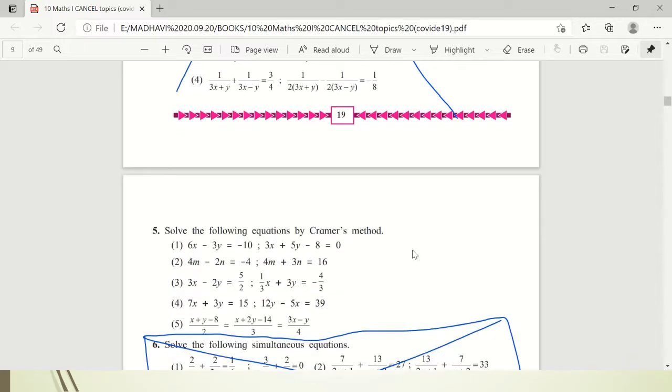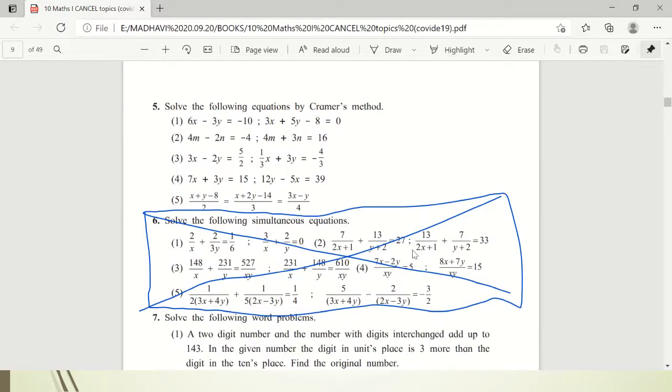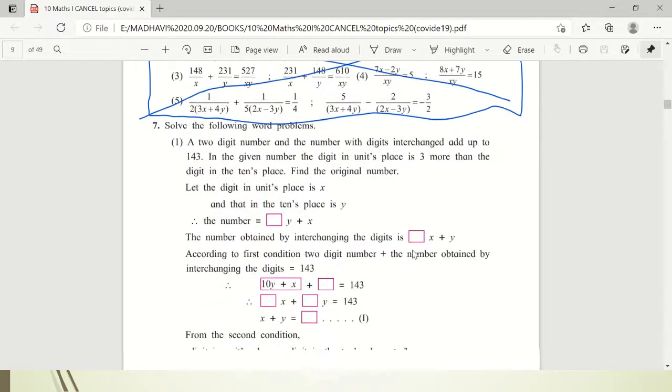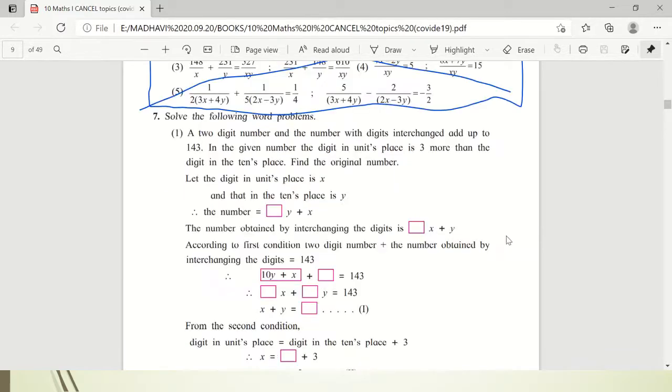Then this is the problem set, and from that problem set here question number 6 is cancelled, which is based on the equations reducible to the linear equation form. So this is cancelled. See page number 28, you can do the changes.